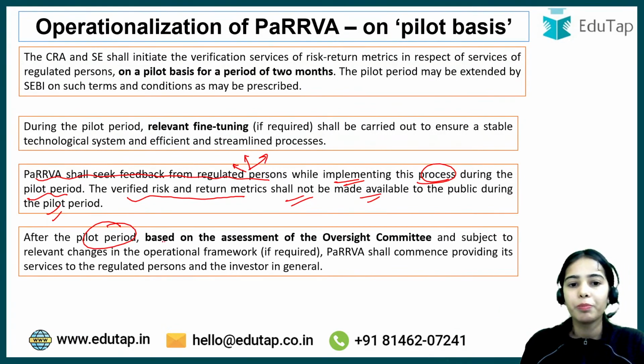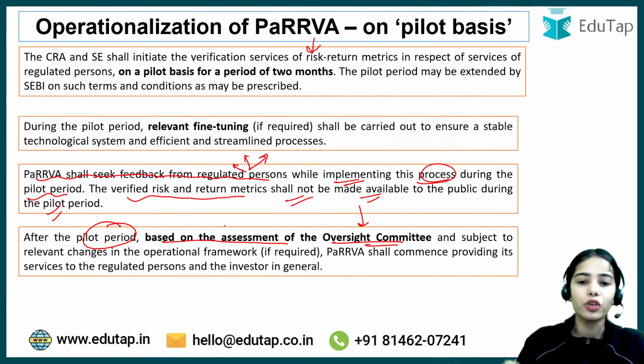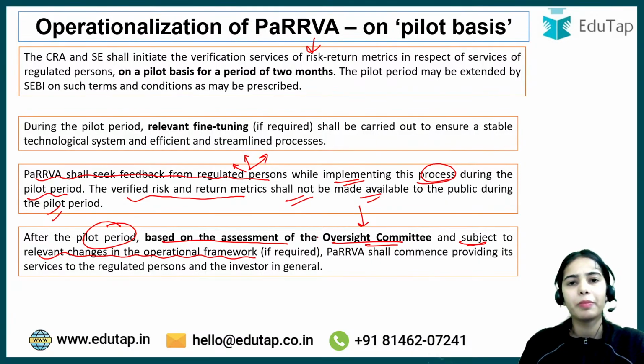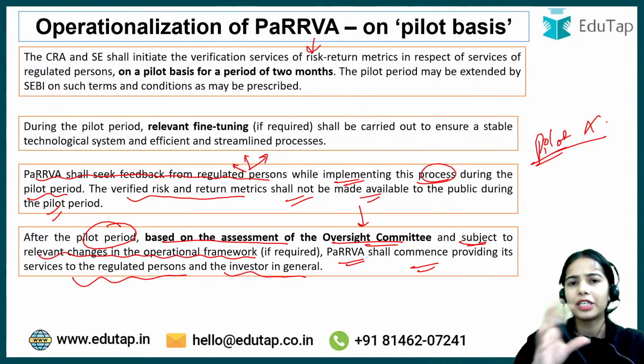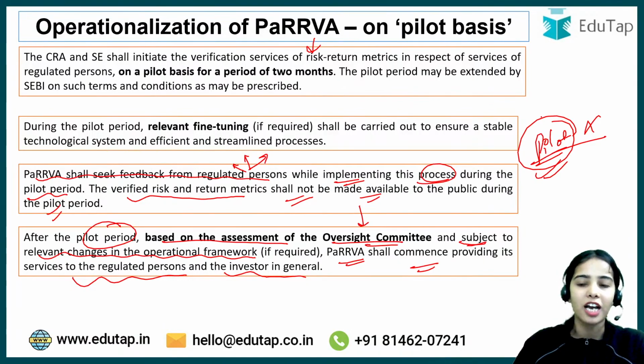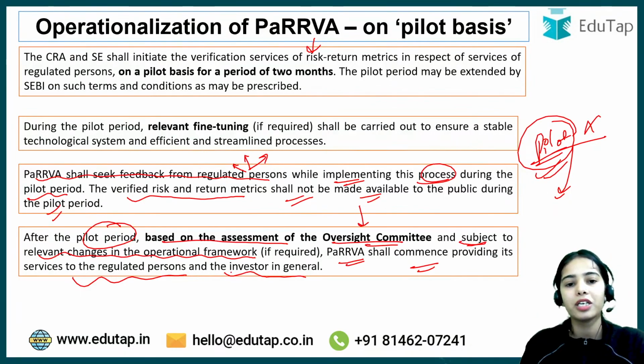So after the pilot period, based on the assessment of the oversight committee, so PaRRVA will also have an oversight committee, and subject to relevant changes in the operational framework, in the methodology and such, PaRRVA shall commence providing its services to the regulated persons and the investors in general. So once the pilot has finished and all the fine tuning has happened, and the changes have been made in the operational framework and in the process, then the PaRRVA can provide the services to investors and regulated persons in general.